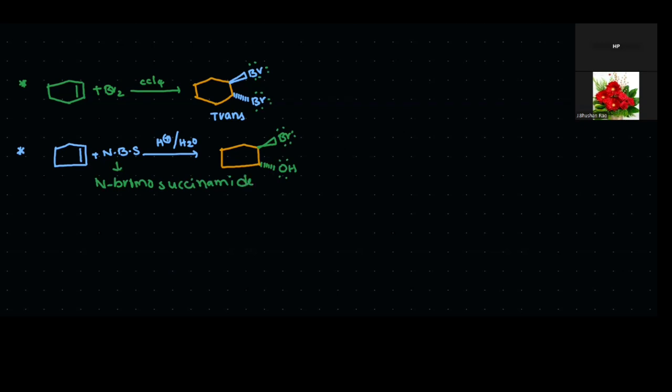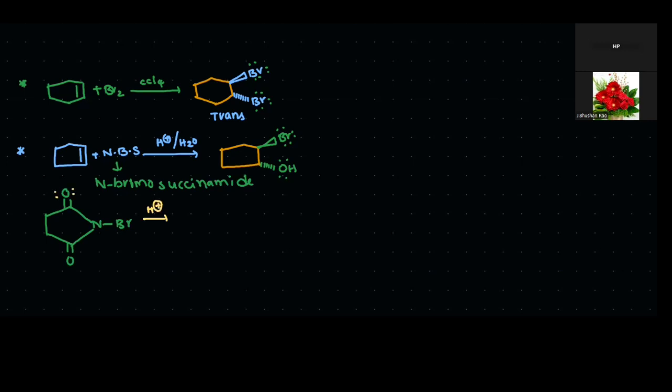The N-bromo succinamide structure is this one. In this succinamide, first H plus only is involved in the reaction. Now this oxygen is more reactive to donate electrons to the H plus ion.